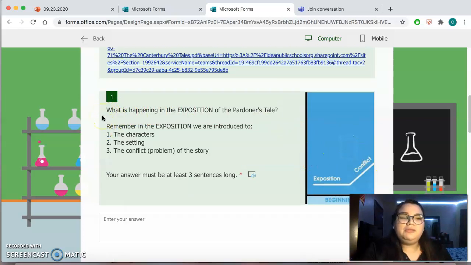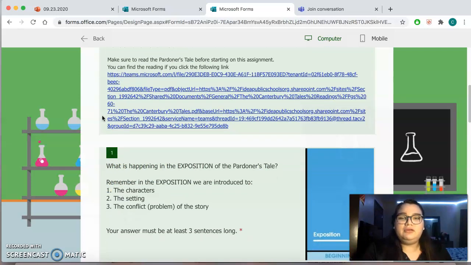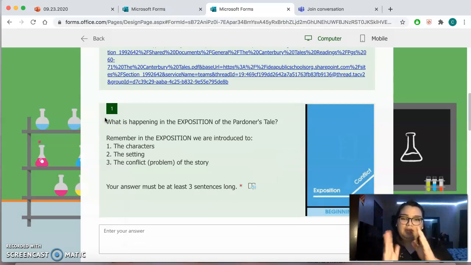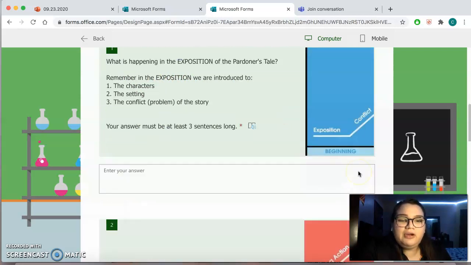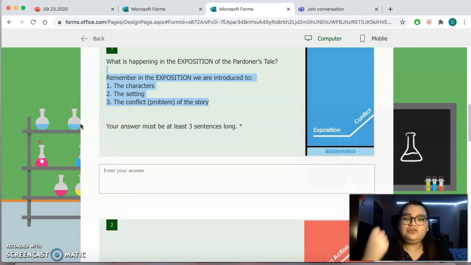So we're going to pretty much just break down the plot of the story, right? I want to know what happened in the beginning, what happened in the middle, what happened in the end, right? So I want you to answer, what is happening in the exposition of the Partner's Tale? If we remember, the exposition happens at the very beginning of our story, right? Usually we have to remember, and I went ahead and gave you some clues right here. Remember, in the exposition, we are introduced to the characters, the setting, the conflict or problem of the story.